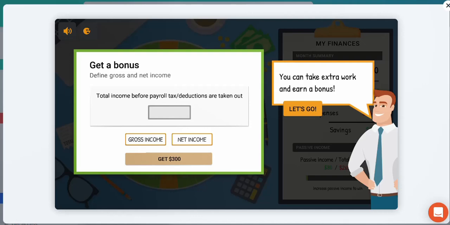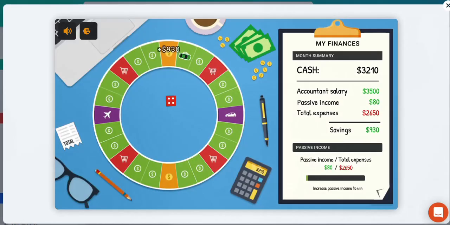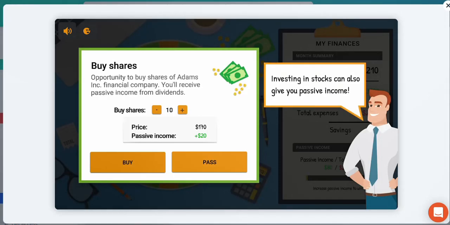Define gross income and net income. Okay, so we know gross income is before deductions, net income is after. Total income before payroll or tax deductions are taken out. Gross income. Okay, we need to click this. Okay, there we go. Gross income, and we can submit that. Right, we're answering questions again, giving advice.